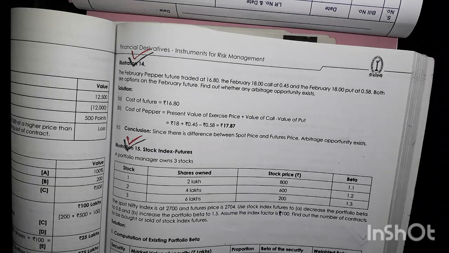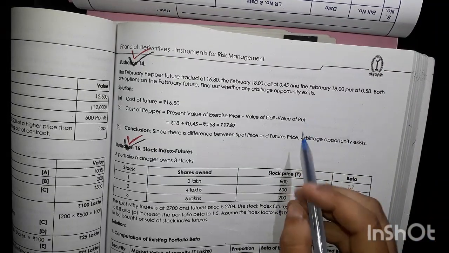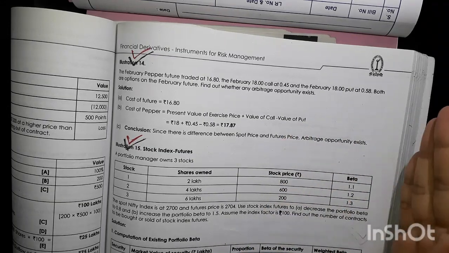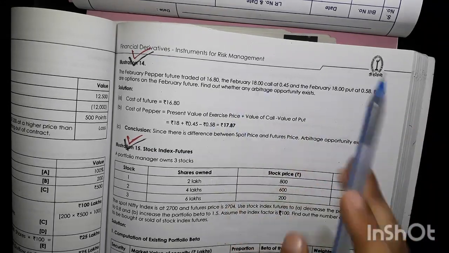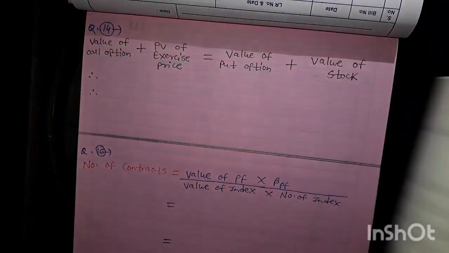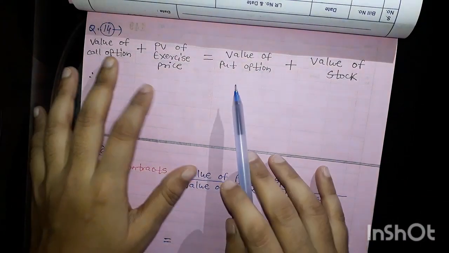Basically, here the put-call parity theorem applies, which we will see in detail in the options part. Here just one question is given, so we will solve that. This is also a most important formula and easy too.